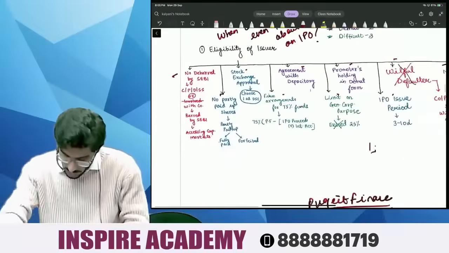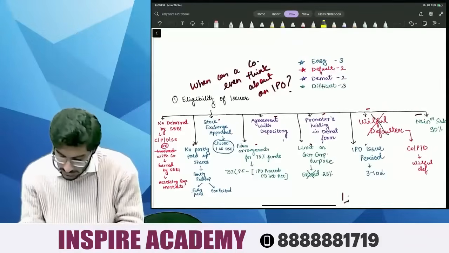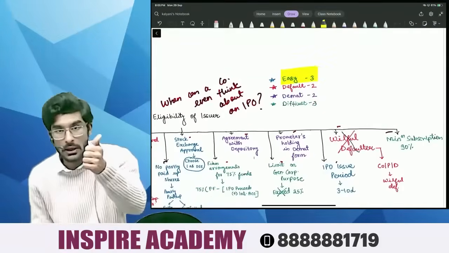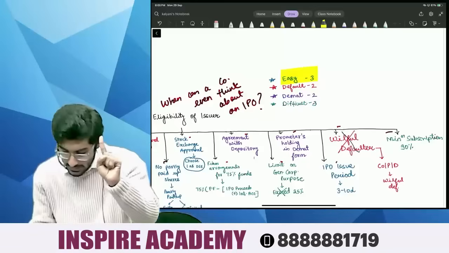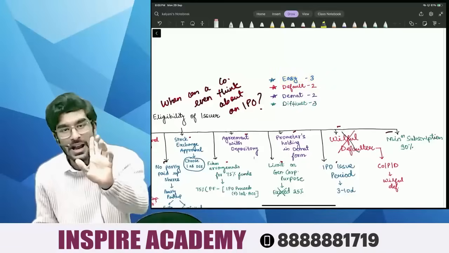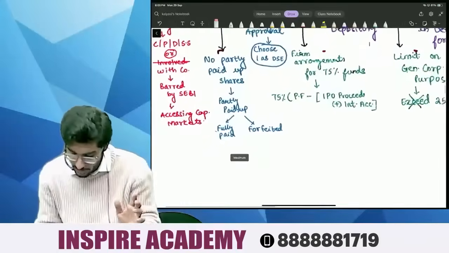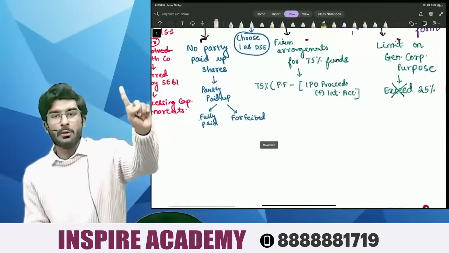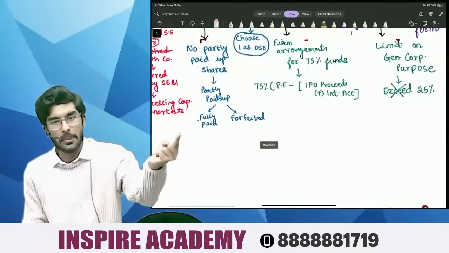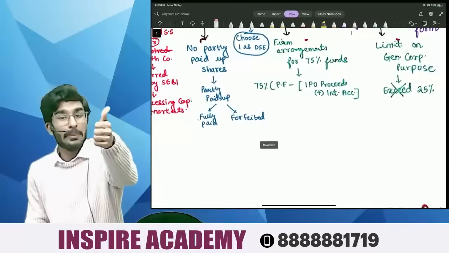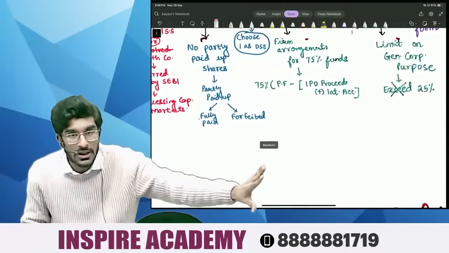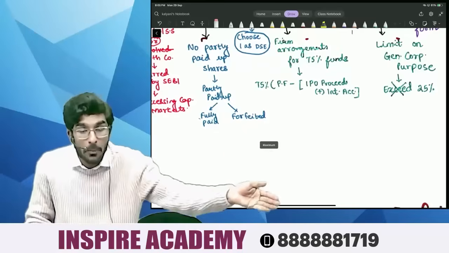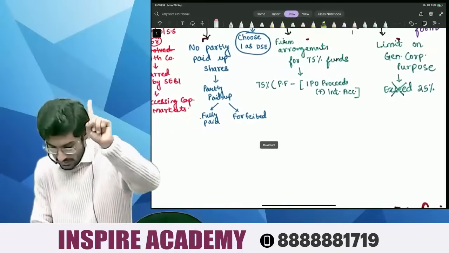Okay. So, people, 3 are very, very easy. I have marked them in blue. Now, what are those easy points, people? The first thing that should come to your mind before a company goes for an IPO is partly paid up shares. If there are any partly paid up shares, either you convert them into fully paid up or you simply cancel those shares. Number 1 is very easy.